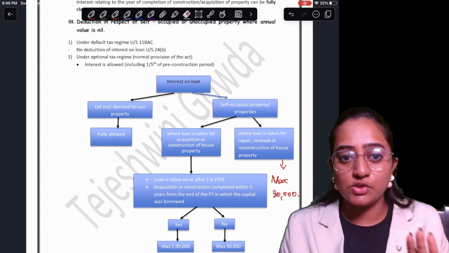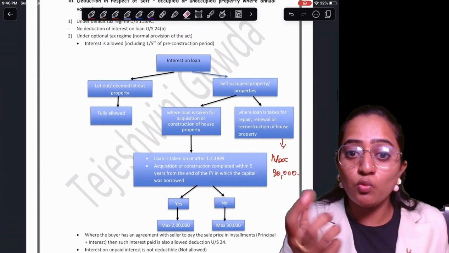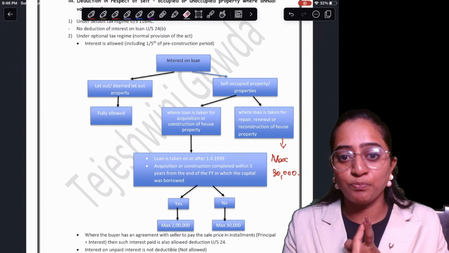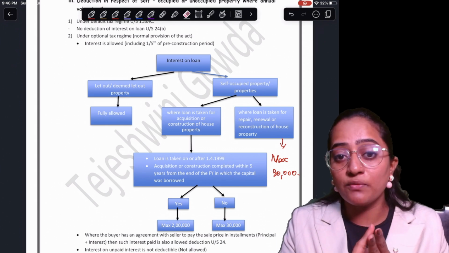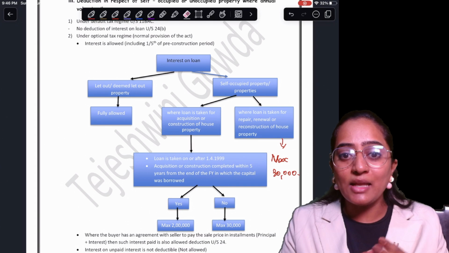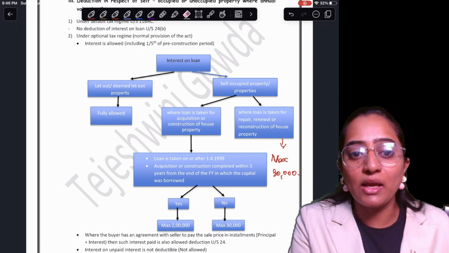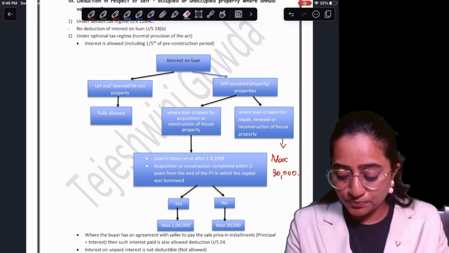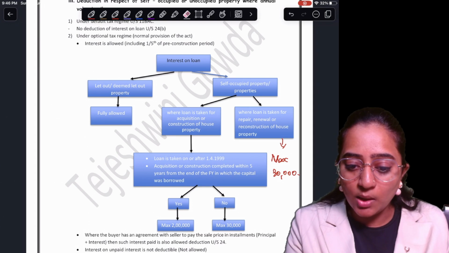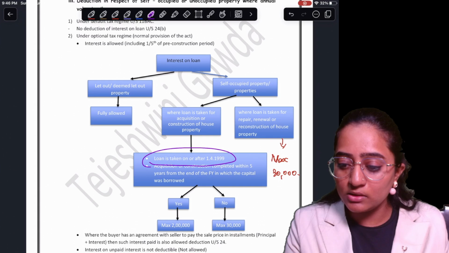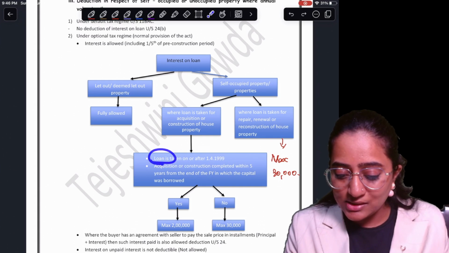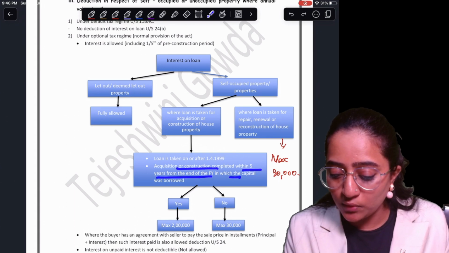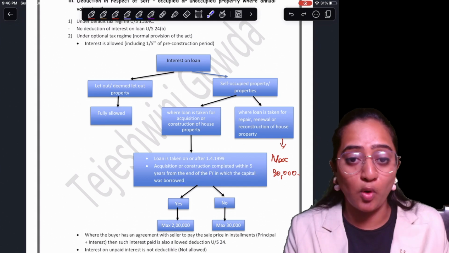You have to satisfy 3 conditions. The first condition is that the loan you're borrowing should be for the purpose of construction or acquisition of the house property. Second, it has to be taken on or after 1/4/1999. Third, the construction or acquisition has to be completed within 5 years from the end of the financial year in which the loan was borrowed.